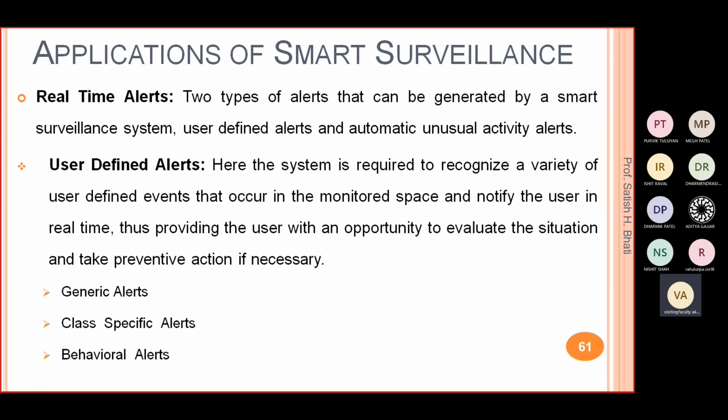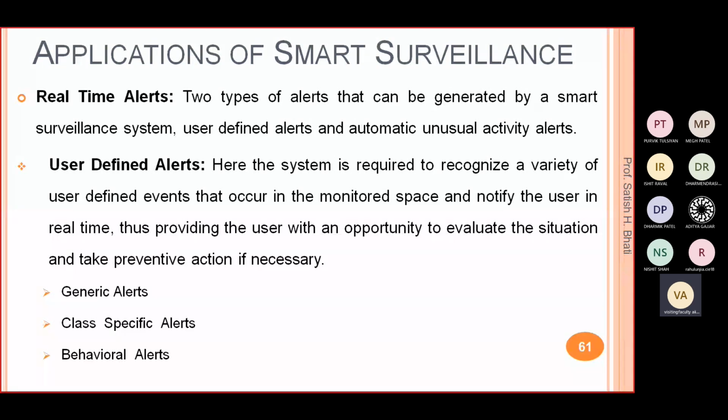Thus, the system provides users with an opportunity to evaluate the situation and take preventive action if necessary. In user-defined alerts, we can include generic alerts, class-specific alerts, and behavioral alerts. Let's see this in detail.